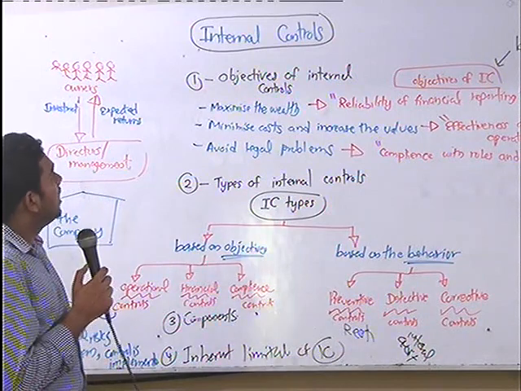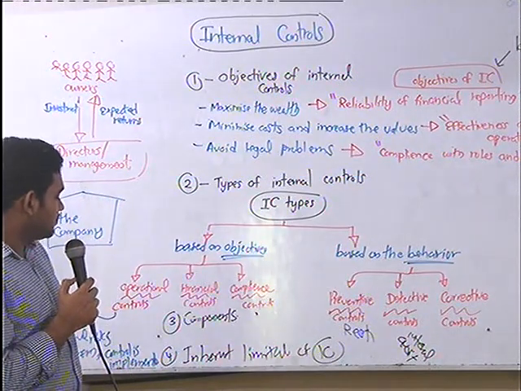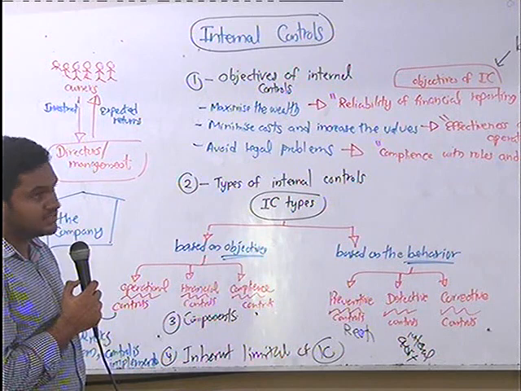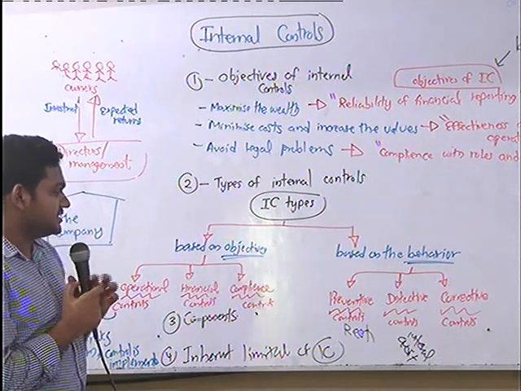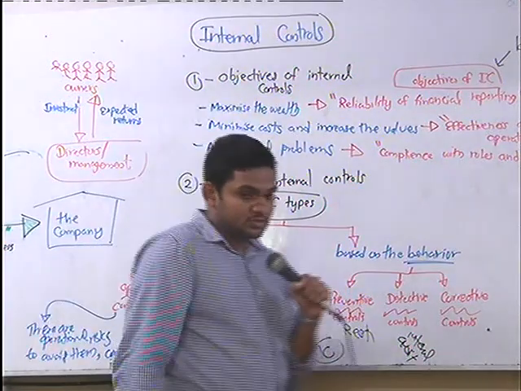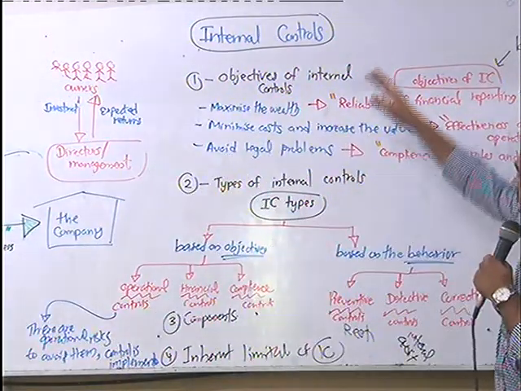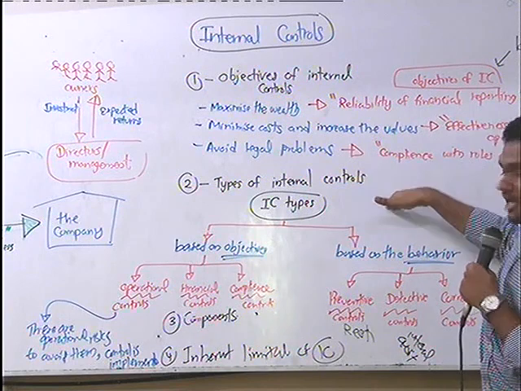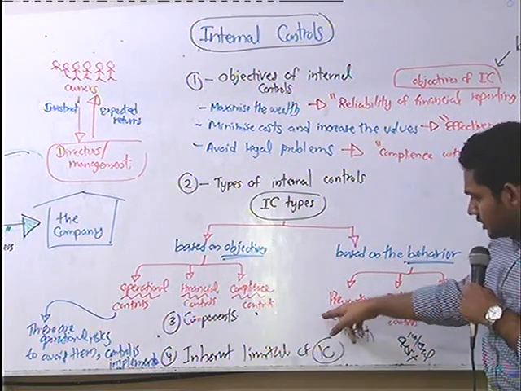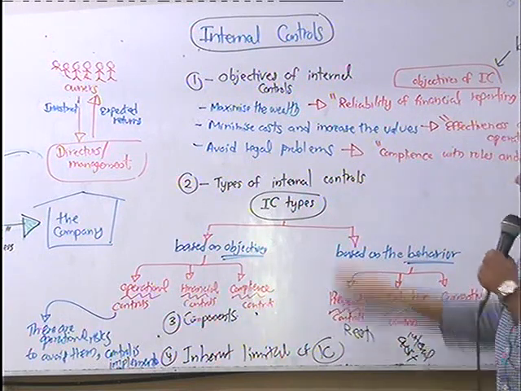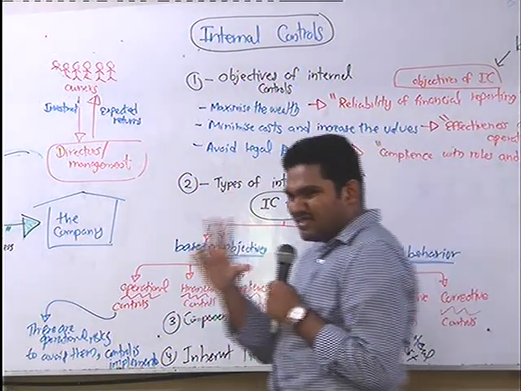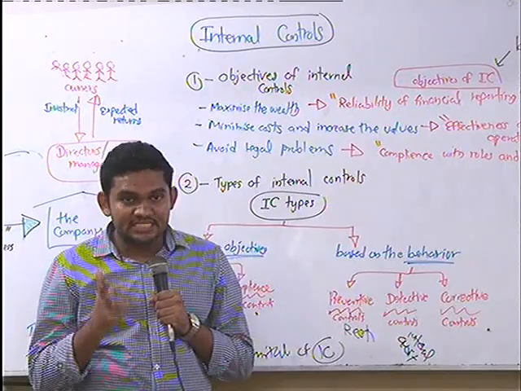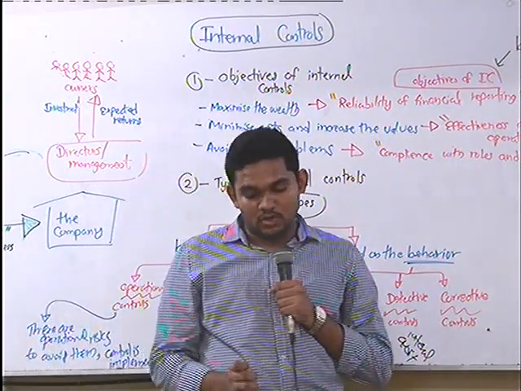As the time is getting over, we will discuss the rest in the next video: the components and the inherent limitations of internal controls. So we have completed objectives and types. Then there is a small other topic called ITGC controls, which we'll do later on, right?